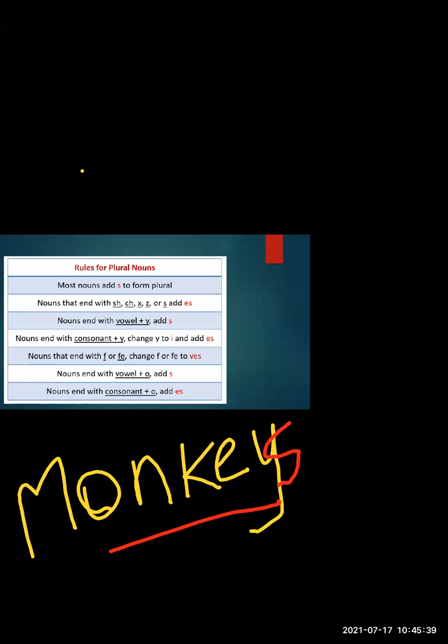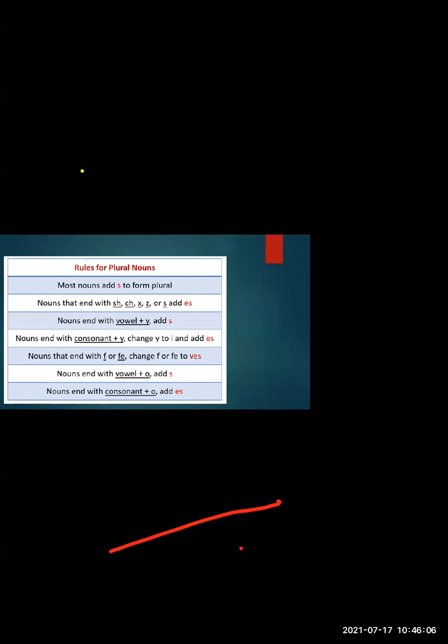Key, keys, yes, very good. Very good, Snehal. Donkey, donkeys, yes. Yes, what else? No, who said baby, babies? No, for babies we don't use the letter S. You were wrong. Yes, okay, very good. Let me tell you some words.